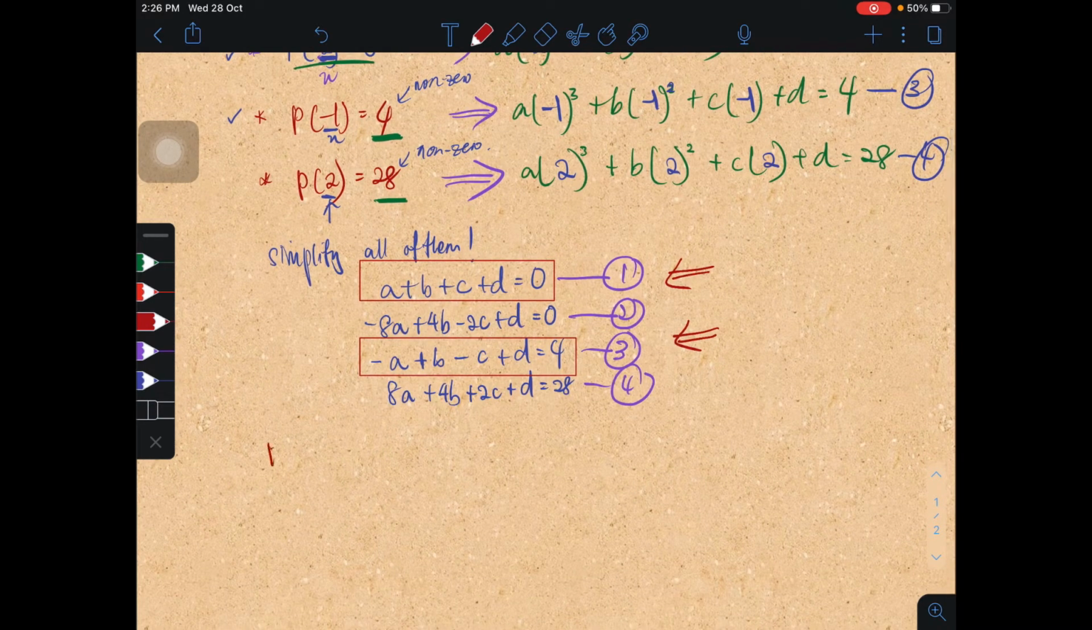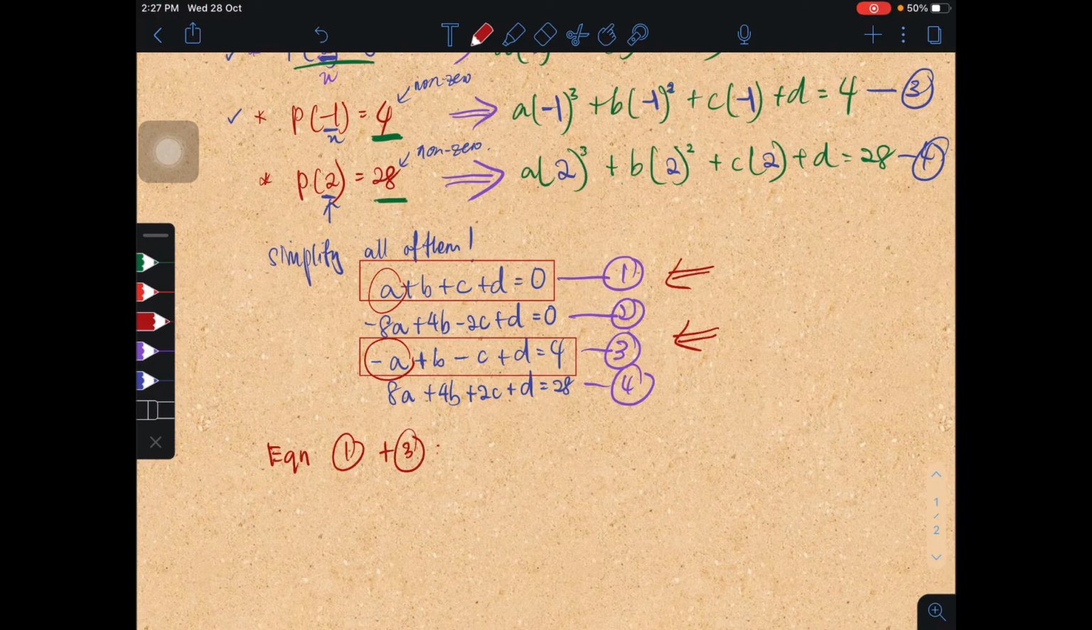So what is the equation then? The easiest way is to cancel out the value of a. That's why I am going to do equation 1 plus 3. I'm going to get